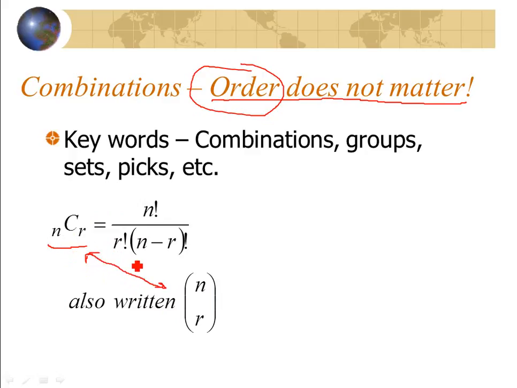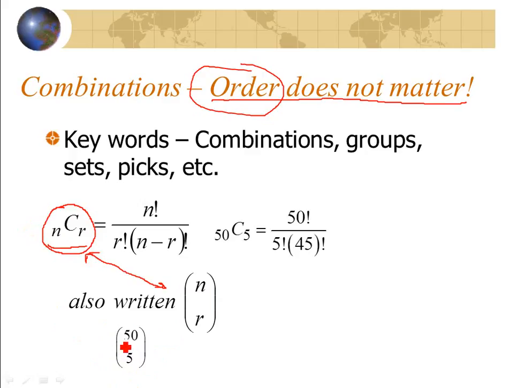Now I want to give you some reminders about using it just in case you have to calculate it by hand. I'm going to assume that you have a calculator that might be able to do this calculation, and I'm going to show you a graphing calculator that, if you don't have, I would suggest getting. That would be really good for the class. Let's say you got 50 choose 5, written in this format, the one your book had. You might also see it this way, 50 choose 5. This is the way I'm going to enter into the calculator in a second.